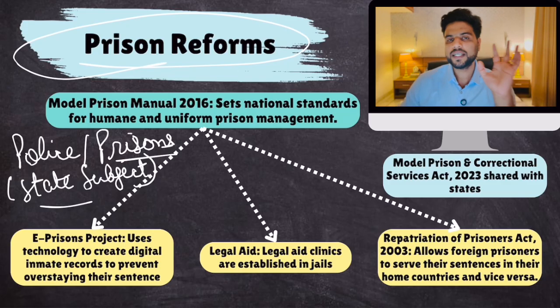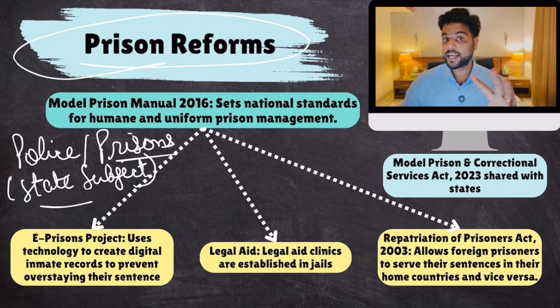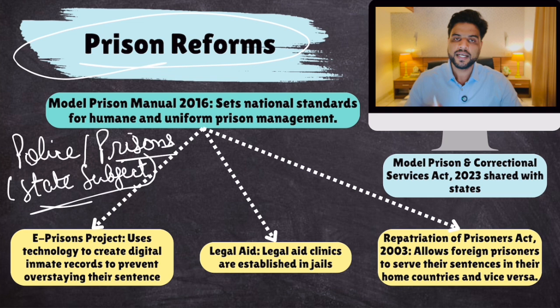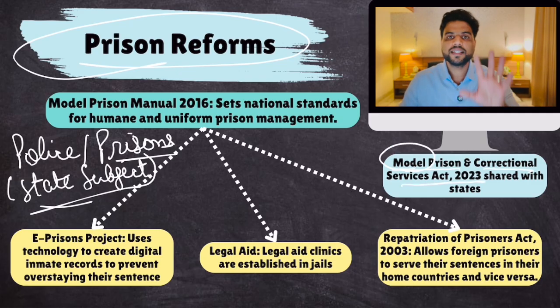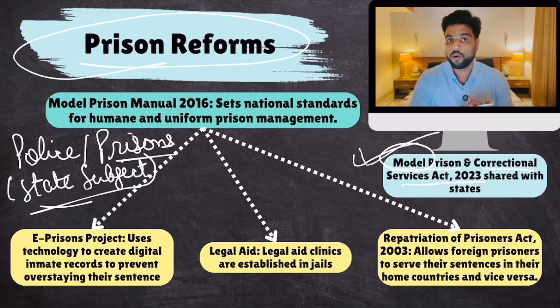Now, government found out that certain states are basically operating really bad laws. So what did the central government do? Central government cannot enact a prison law because, well, prisons is a state subject. Therefore, central government basically enacted the Model Prison and Correctional Services Act. Now, the word model over here means that the parliament has enacted this law, but states are free to choose this law or not. But this is a model law. Every state should follow it. Okay. So remember, this reform, Model Prisons and Correctional Services Act 2023, was shared with states.